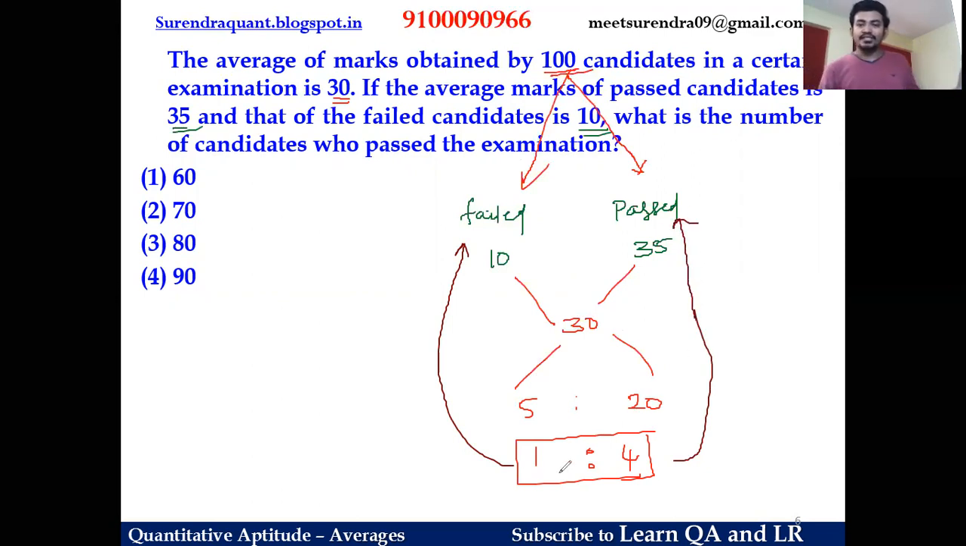So totally passed and failed together is 1 plus 4, 5 parts, right? So 5 parts are 100. Then 1 part is how much? 20. So 1 part is the number of students who failed in the test, and those are 20. So 4 parts, if one part is 20, 4 twenties are 80. Yes or no? Yes. So the number of people who passed the test is 80, and that is option 3.